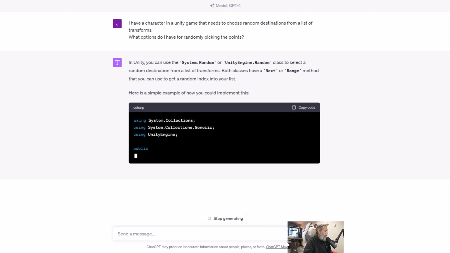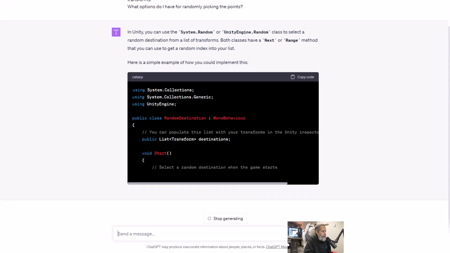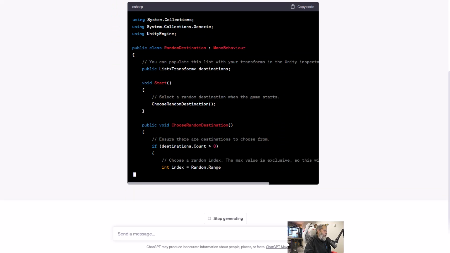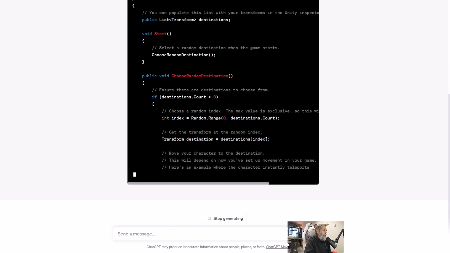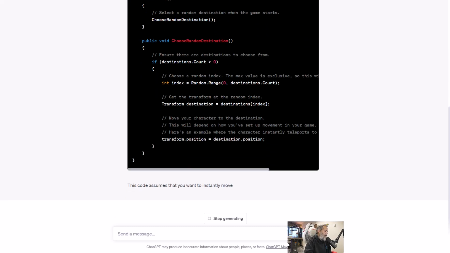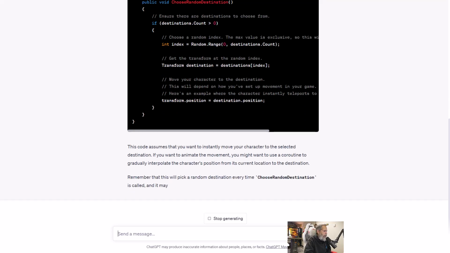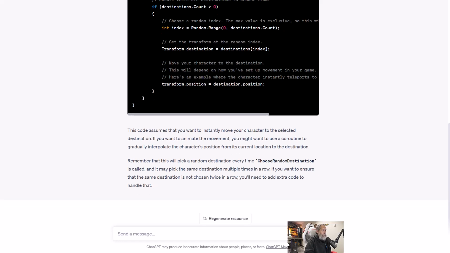So it says that we could use System.Random or UnityEngine.Random and then pick one at random with a range. So here we get the code. We can see it's giving us a ChooseRandomDestination method, which just uses Random.Range from 0 to the number of destinations and then picks one and gives it back to us. That'll work. That right there will give us a random position and move our B towards it. We may end up with situations where we choose the same destination twice, but in that case, we would still probably continue moving on because our B would be at that point.